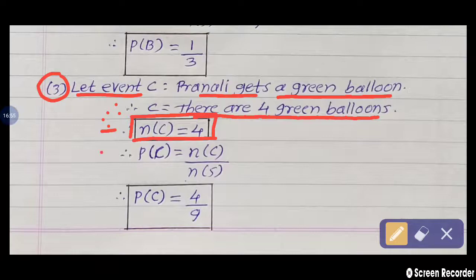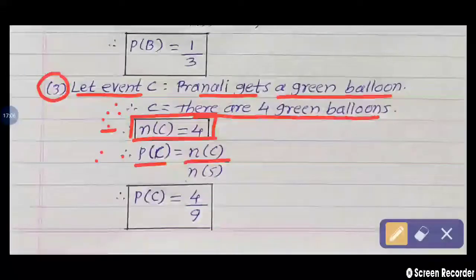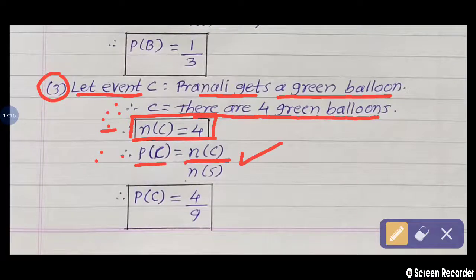By using the formula of probability, the probability of this event C, written as P of C, is equal to n of C, the sample points in event C, divided by n of S. Substitute the values: probability of event C is equal to n of C, which is 4, divided by n of S, which is 9. 4 upon 9 is the probability of event C, that is, Pranali gets a green balloon.